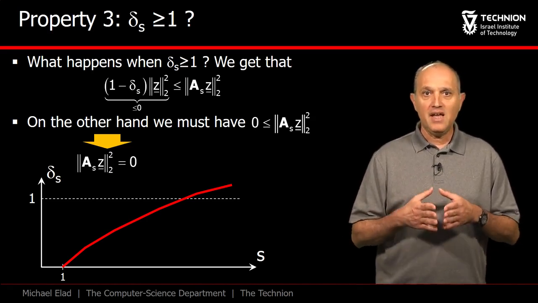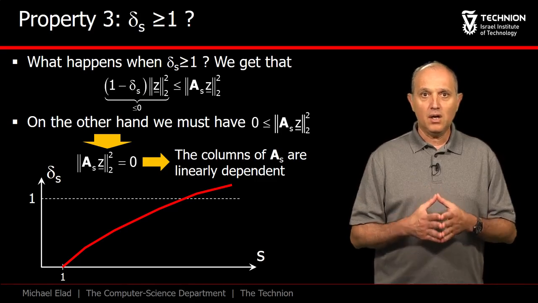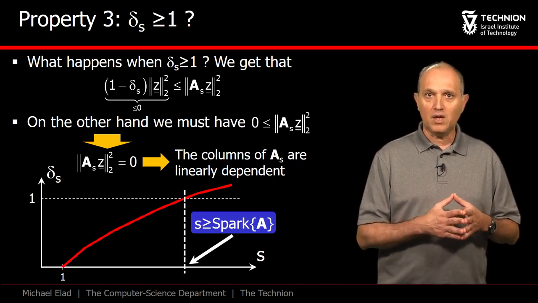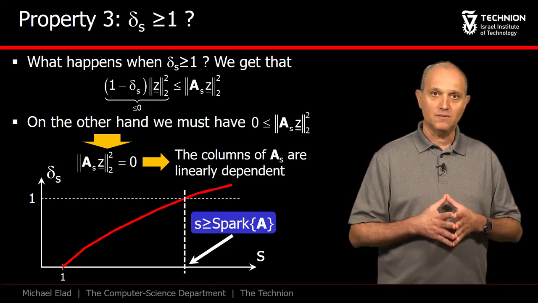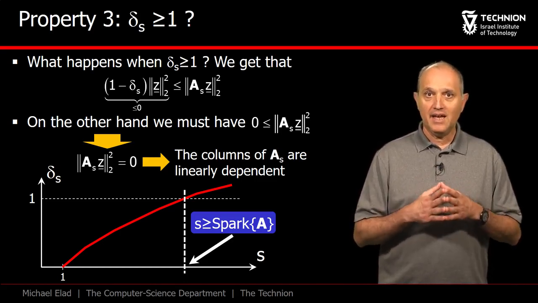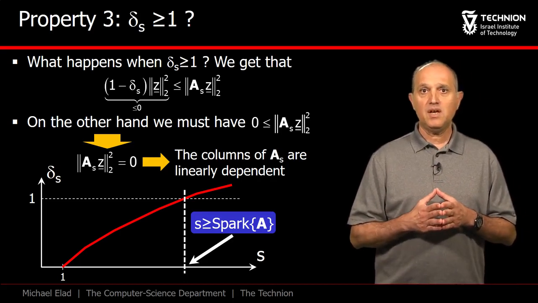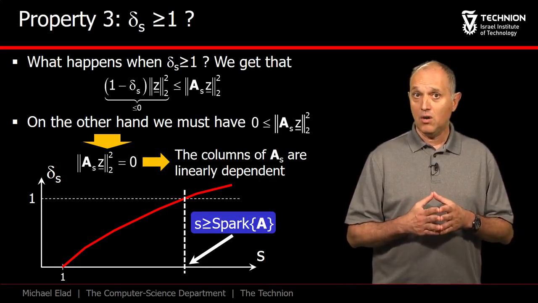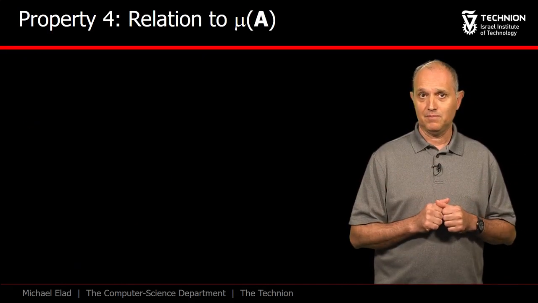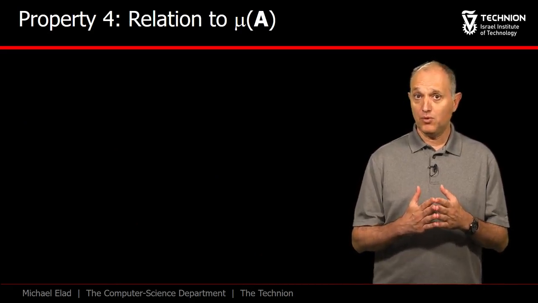This implies that AS times Z is 0. And this exposes the fact that the columns of AS are linearly dependent. Thus, the crossing point of the value 1 means that the spark has been found. More exactly, if delta S is 1, it implies that S is the spark of A or bigger. So we see that the RIP is indeed a generalization of the spark, covering much more than the mere linear dependency property.